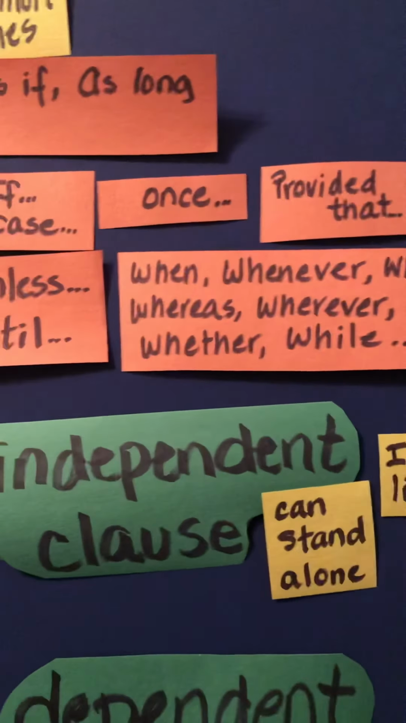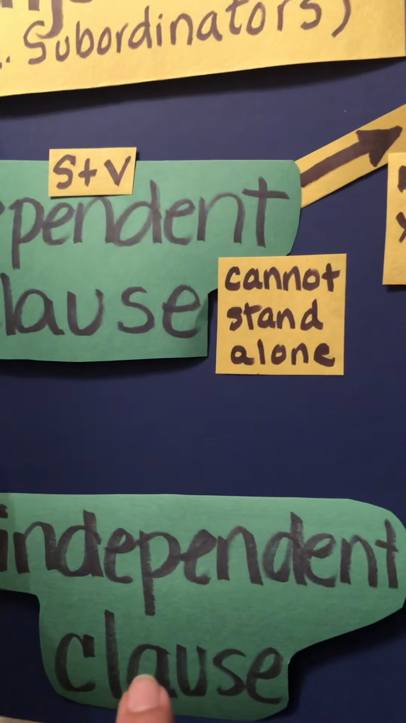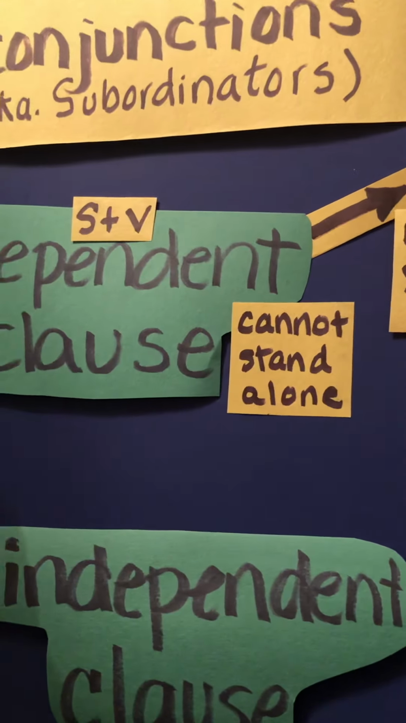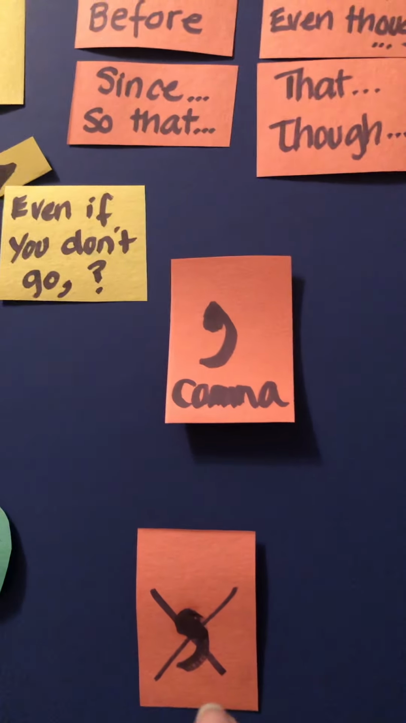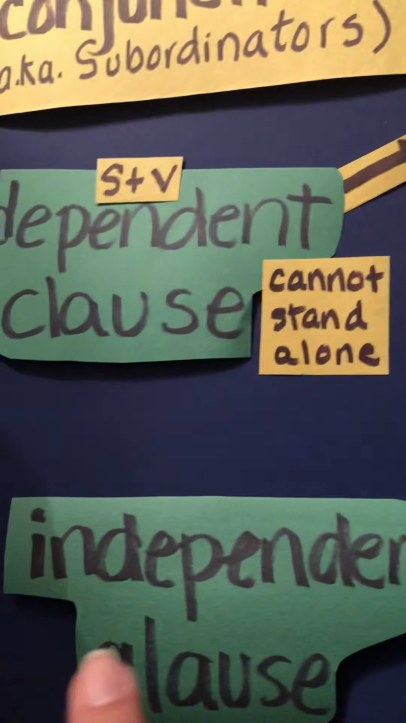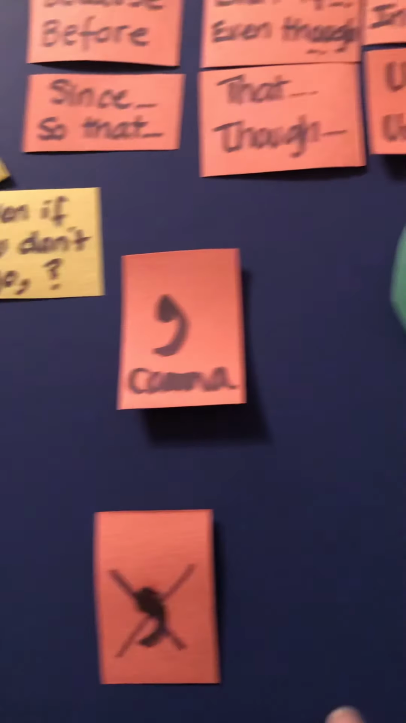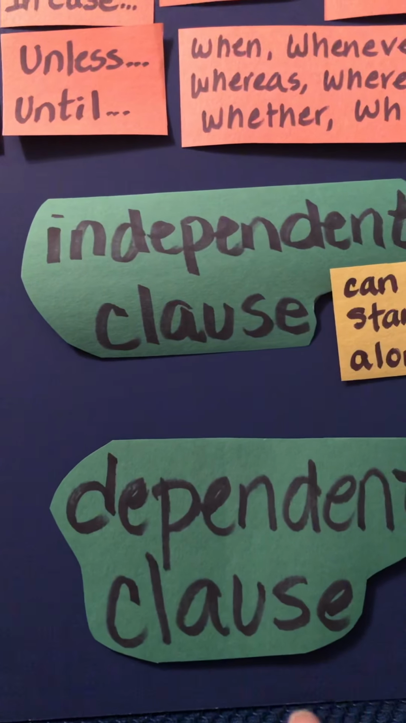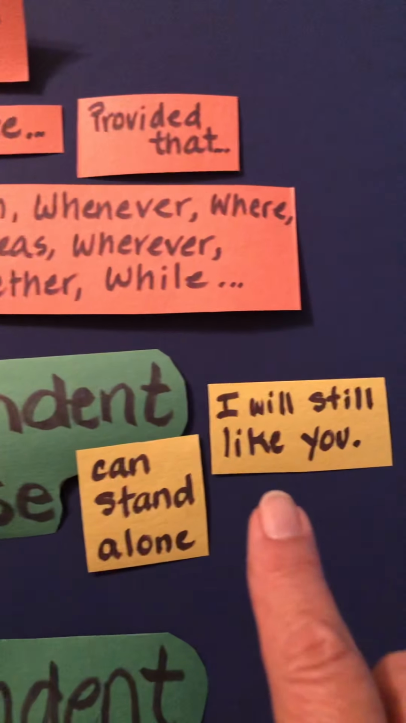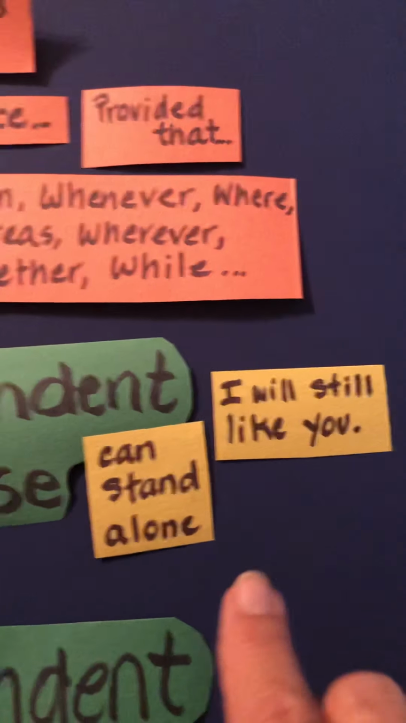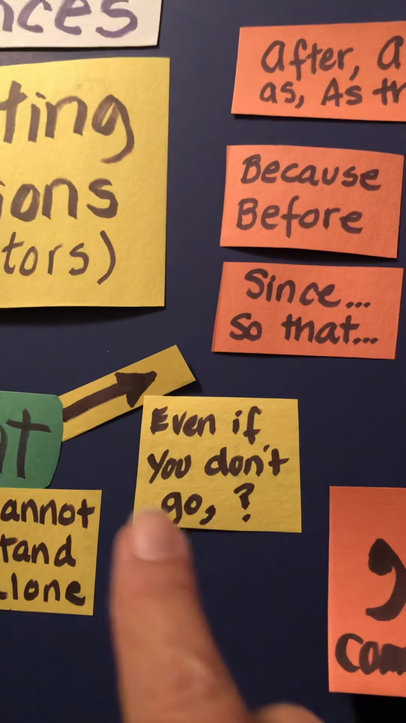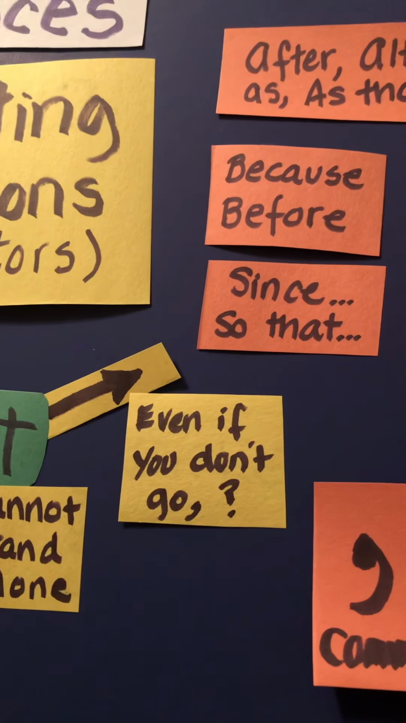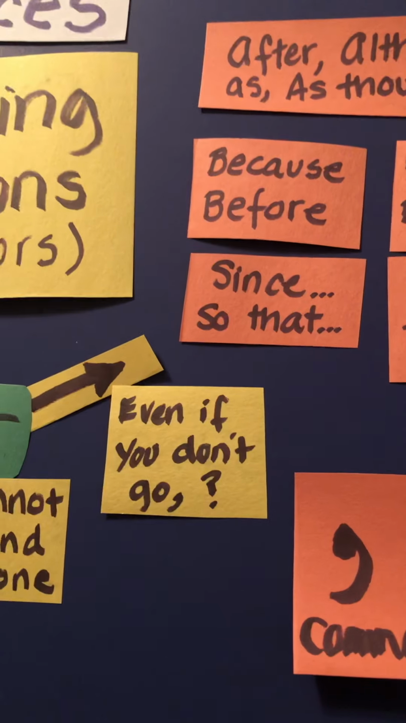Now there's another sentence pattern where we begin with the independent clause. Okay, I will still like you. And in that case, we don't use the comma. Okay, so if we begin with the independent clause, we don't use the comma, and then we put our dependent clause. So what does that look like? Well, it begins like this. I will still like you even if you don't go. And of course, we would not capitalize the E on even, and would put a period at the end, because after go, that would be the end of the sentence.